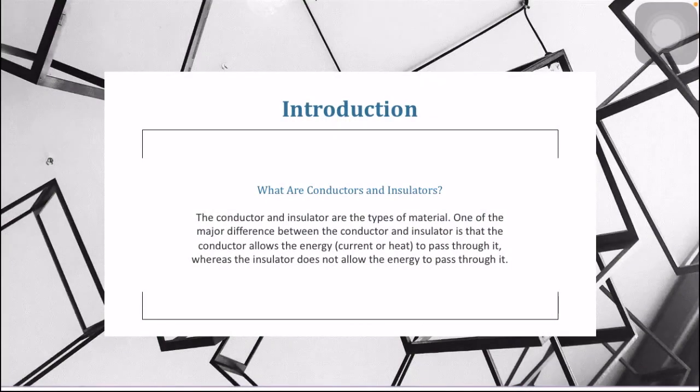So what are conductors and insulators? The conductor and insulator are the types of material. One of the major differences between the conductor and insulator is that the conductor allows the energy, which is current or heat, to pass through it, whereas the insulator does not allow the energy to pass through it.